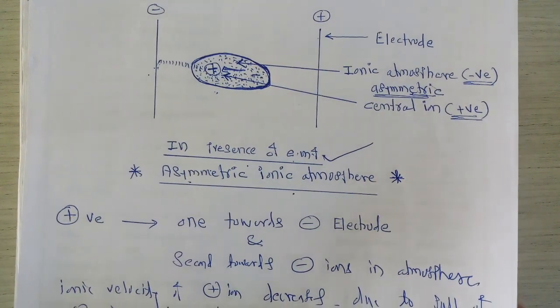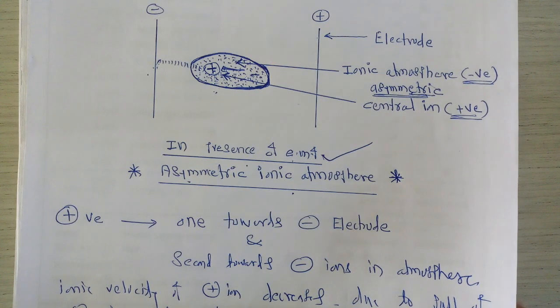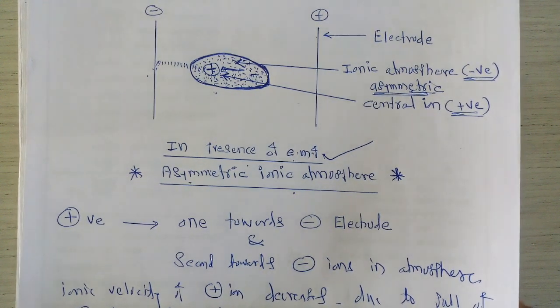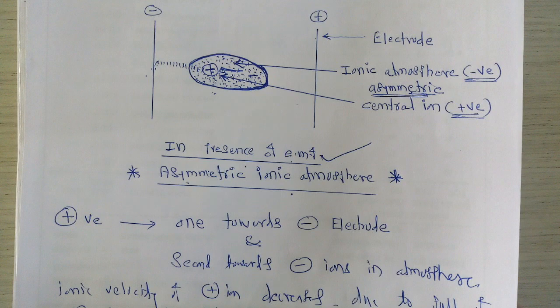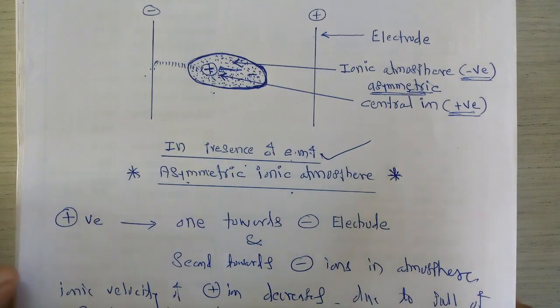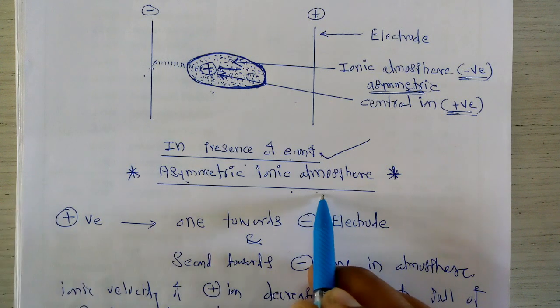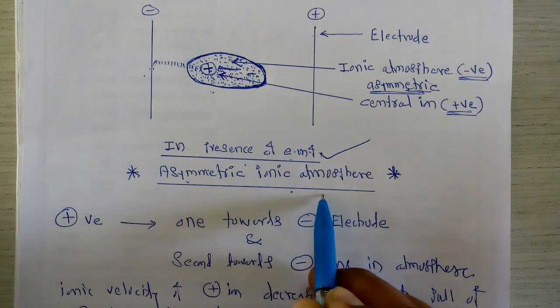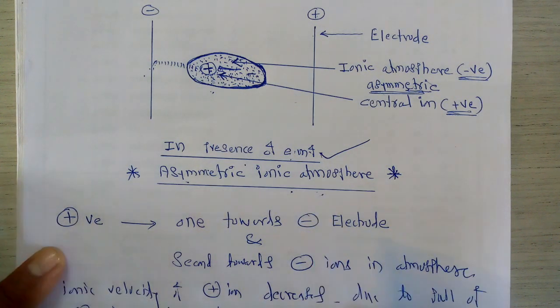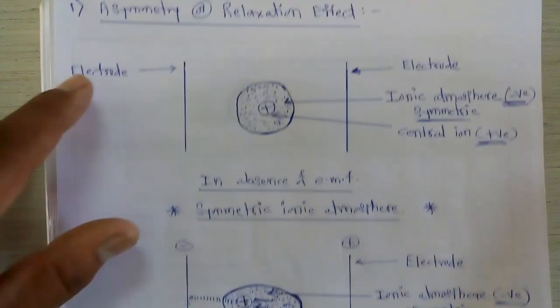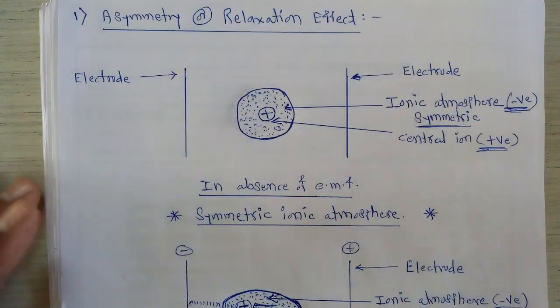If we consider the variation of equivalent conductance of the aqueous solution of strong electrolyte with respect to concentration, this asymmetric ionic atmosphere formation is very important for the given variation. So the first effect we completed here is called the asymmetry or relaxation effect.